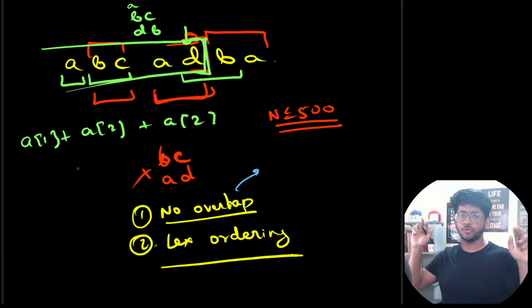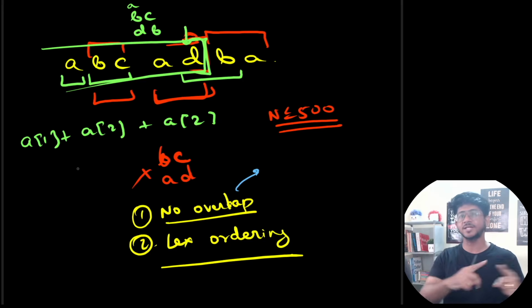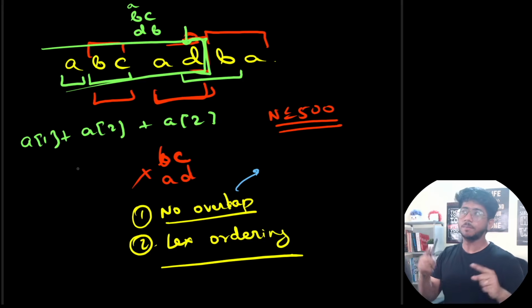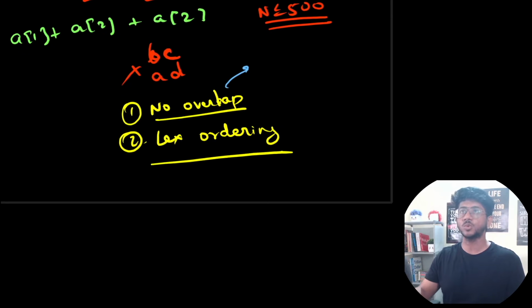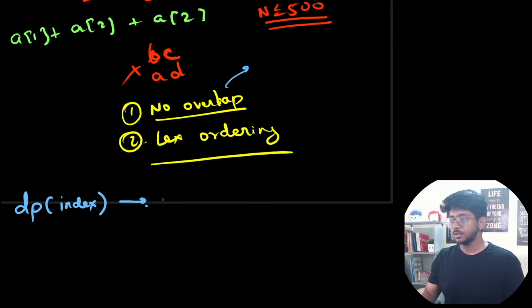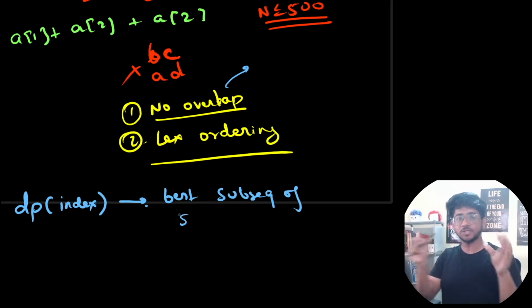So this is one of the forms. If you don't know what forms are, I've covered that in the DP workshop on the channel. You can check that out. But form 2 is essentially nothing but ending at this particular index. So what is the best solution that ends at this particular index is what we will keep in DP. DP of index is going to be equal to the best subsequence of substrings. In this case, we have to find a subsequence of substrings, right?